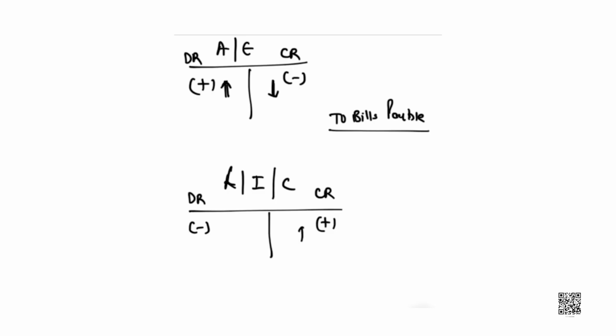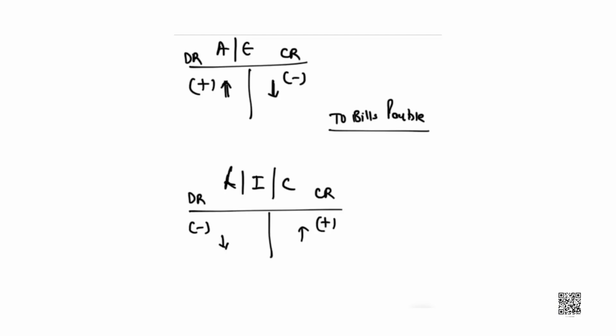So, liability increases from credit and decreases from debit. So, this is how I sum up the rules of debit and credit, and you all must focus on these rules only if you want to do all the entries correct in the chapter bills of exchange. So, students, you all are advised to do the similar kind of questions given in your textbook.